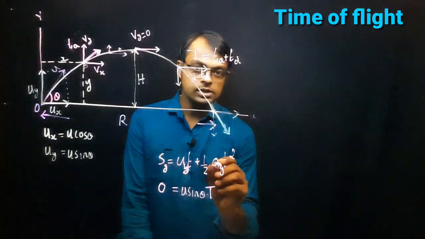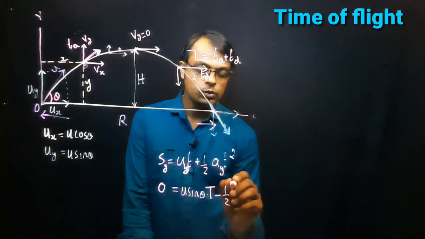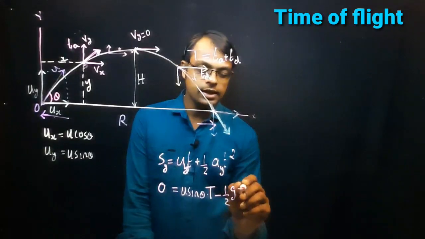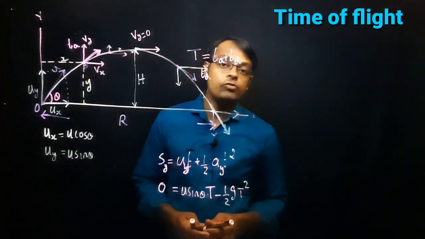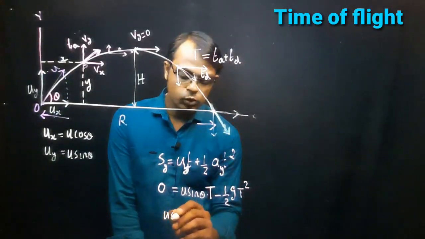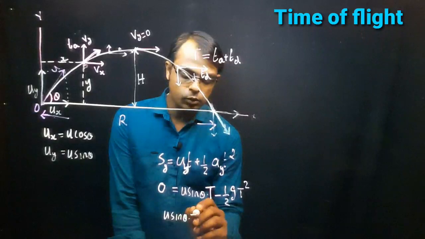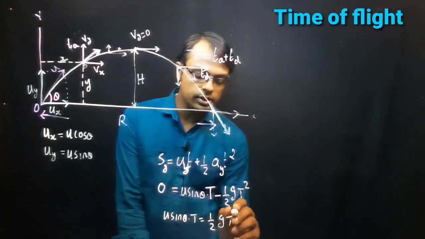Now acceleration is minus g, so minus half into g into capital letter T square, because we are calculating the total time of flight. Therefore, we can write this equation as u sin theta into T is equal to half into g into T square.